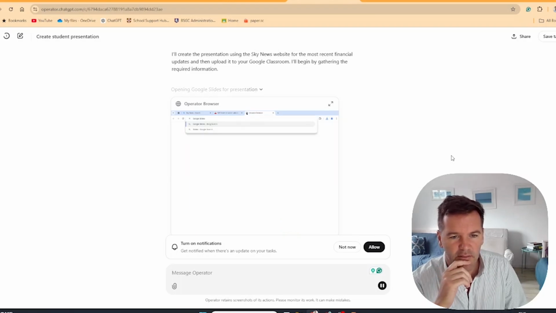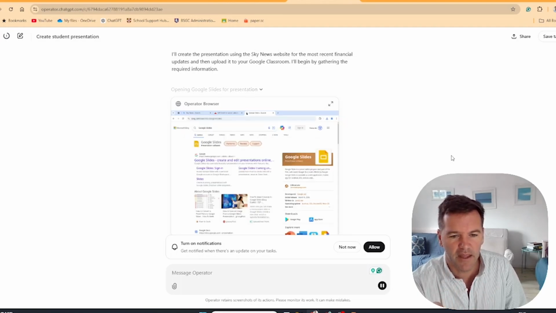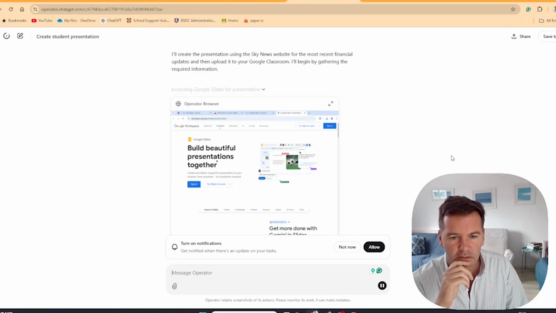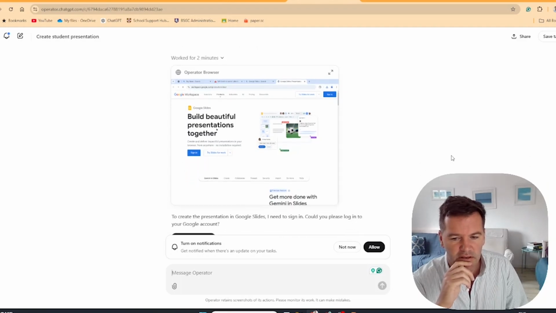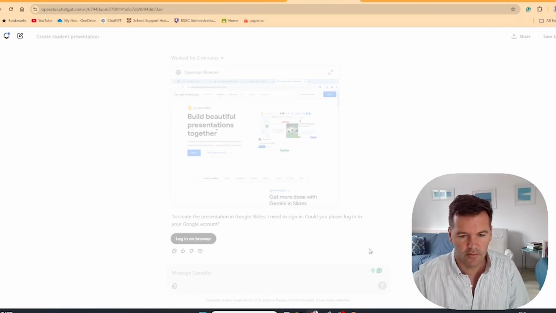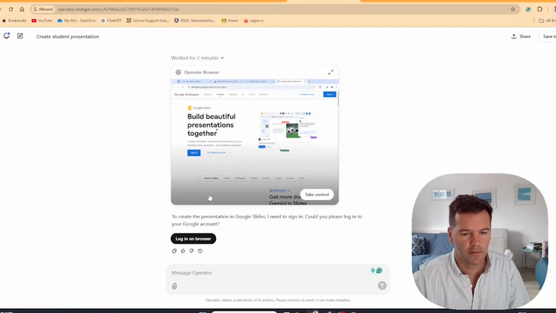Where's it going now? Google Slides, right. I'm logged in. Hopefully that means that it can go straight and make a Google slide. Otherwise it's going to ask me. Looks like it's not signed in. Could I log in? Right. Allow.